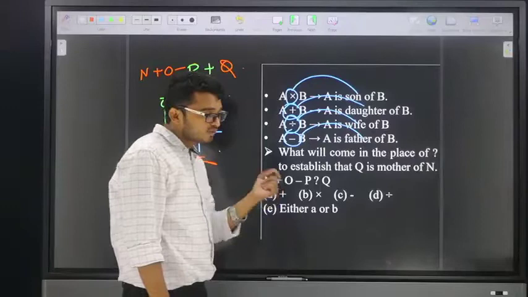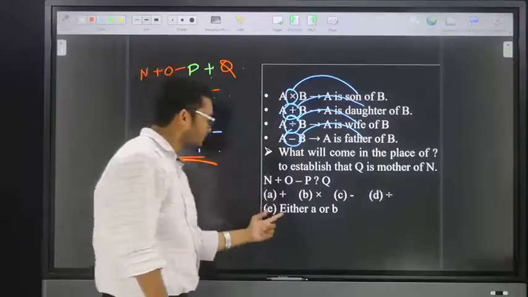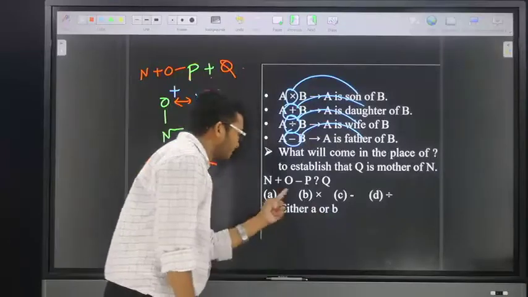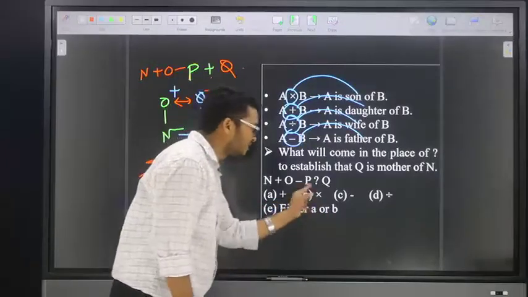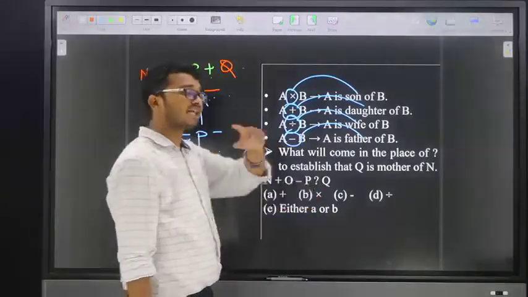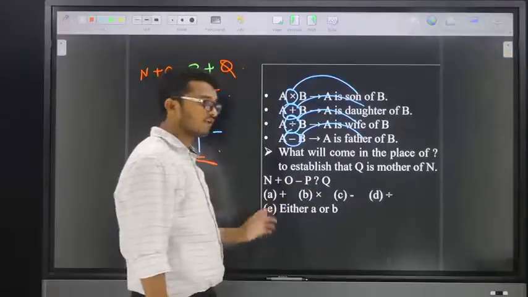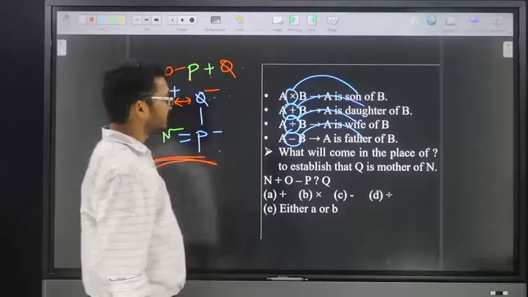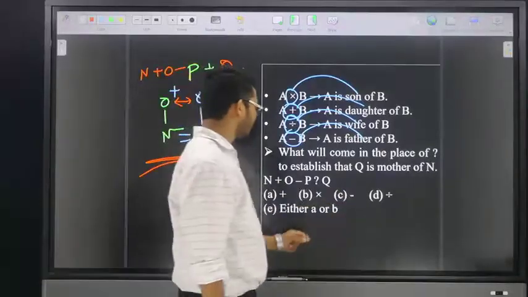But before taking option number 1, check option number 5. Option number 5 says either A or B. That means there is a chance for option A and a chance for B. Check option B and A; if it is not applicable, then the simple answer is A. If not, the answer is either A or B.